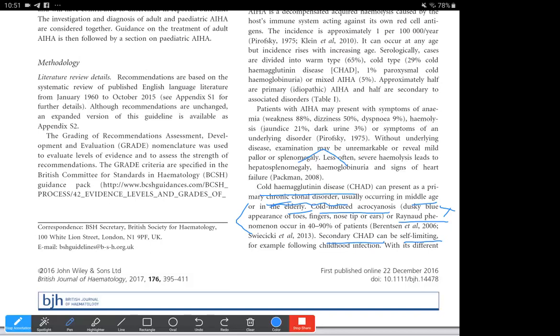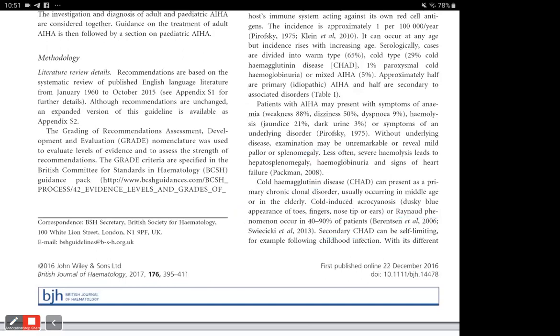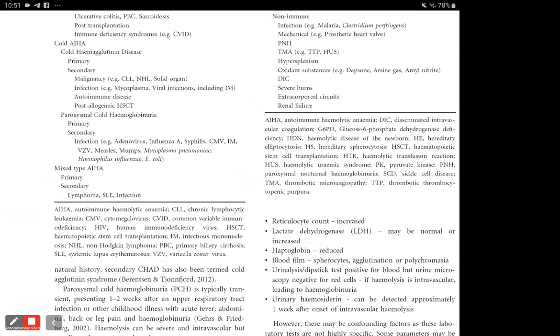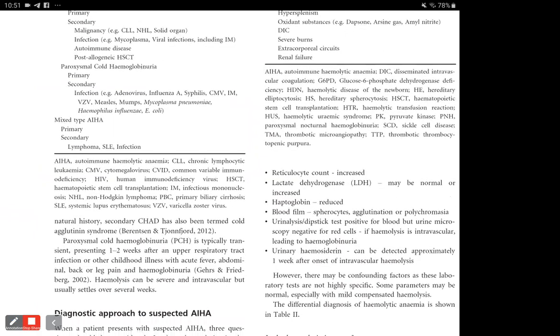And in case of secondary chronic cold hemagglutinin disease, this is usually self-limiting and occurs following childhood infection, and this usually occurs in children. This can usually occur after some sort of viral illness in those children as well. And this is then termed cold agglutinin syndrome also. The primary one is the cold hemagglutinin disease, that is CHAD. And the secondary one is also known as the cold agglutinin syndrome.